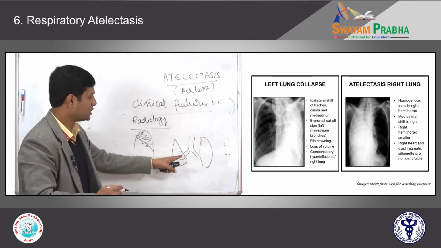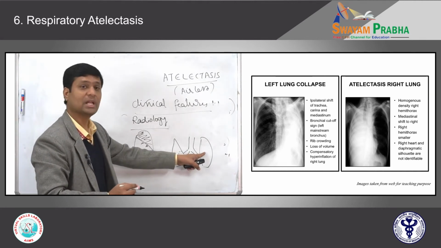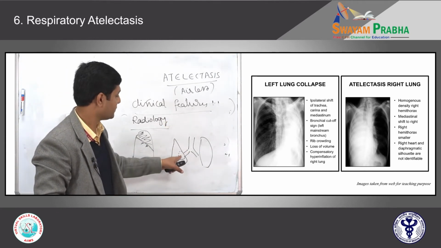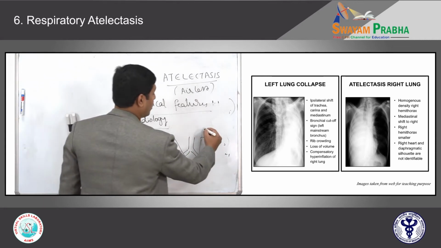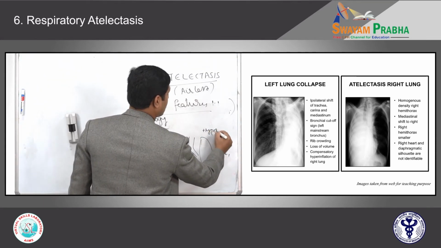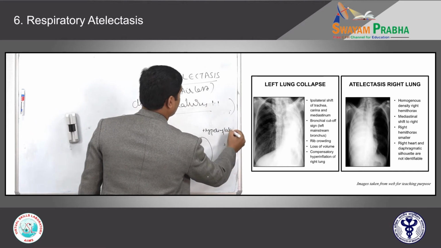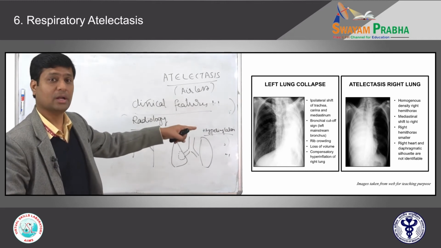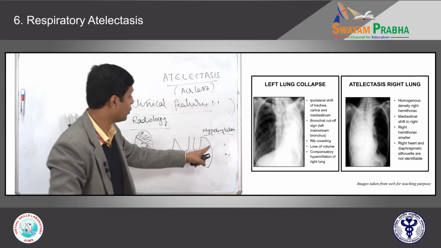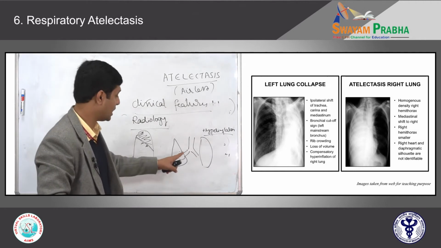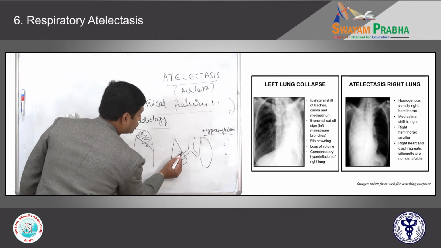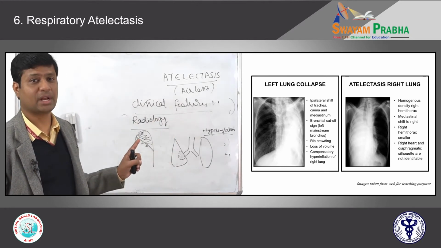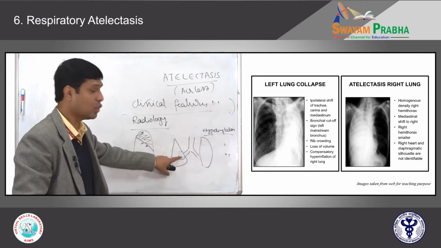One, when there is no air, automatically the other part of the lung will expand to compensate the deficiency. So there will be hyperinflation of the other lung. It will become more prominent, more dark in color. Then ribs will be widely spaced apart. On the contrary, the atelectatic lung will become homogeneous. Whenever you see dark color, that means there is air in the lung parenchyma. When there is no air, it will become homogeneous.